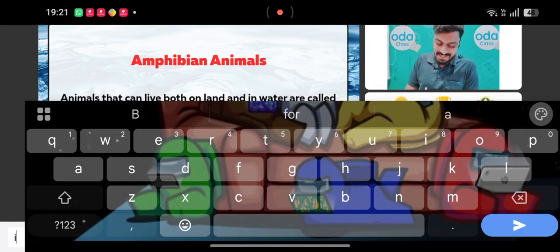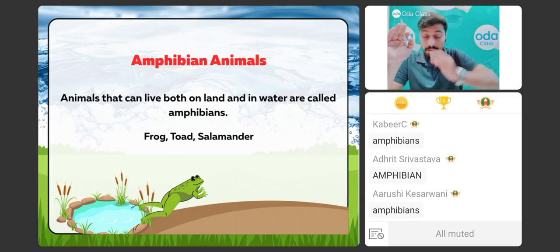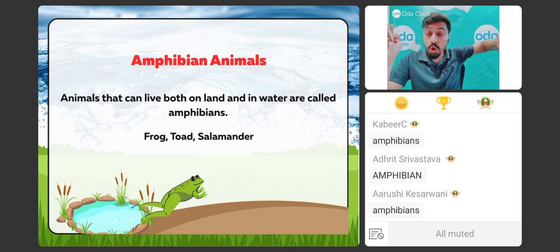Okay. ध्यान से सुनना बच्चों, the correct answer for this is nothing but amphibian animals. What is the correct answer? Amphibians. Now listen to me, what are amphibians? We have learned about amphibians in the habitat topic. Habitat में हमने पहले ही पढ़ा है इसे. So we will repeat this once.